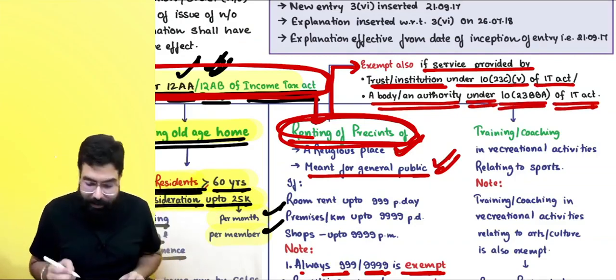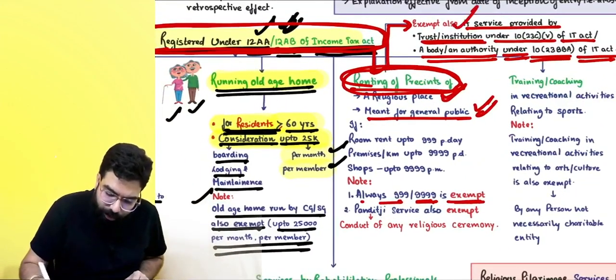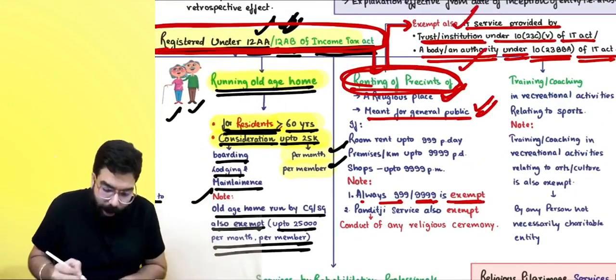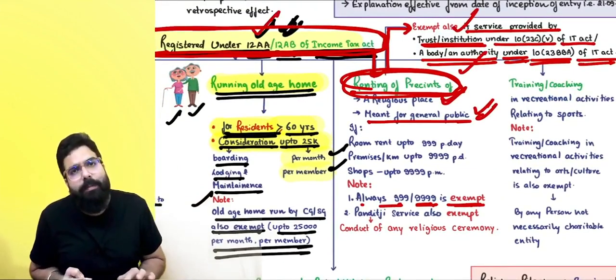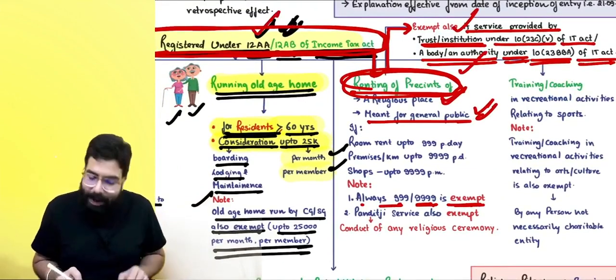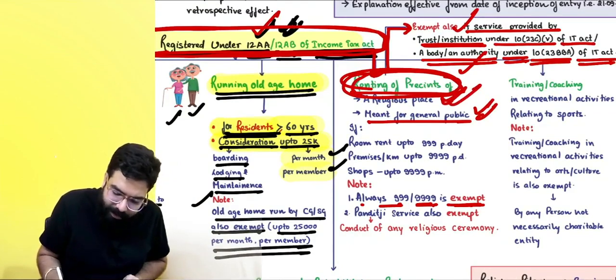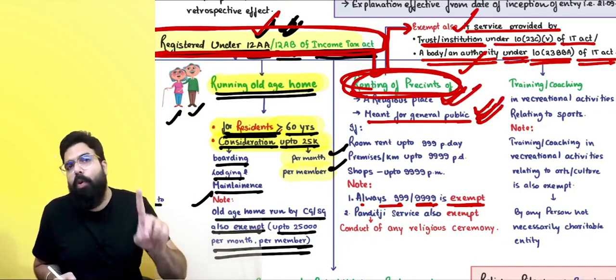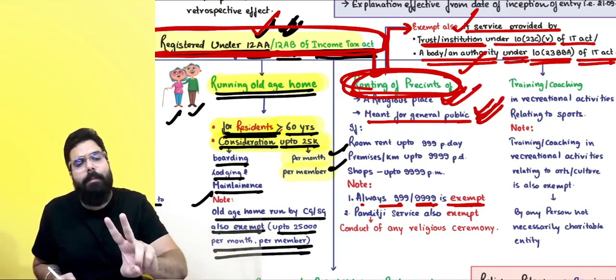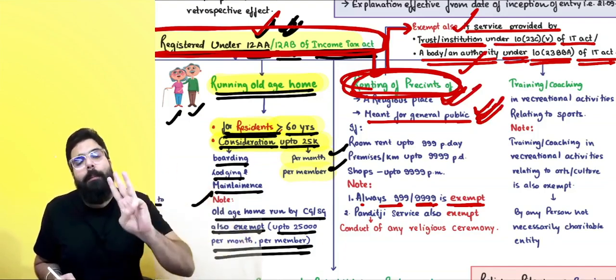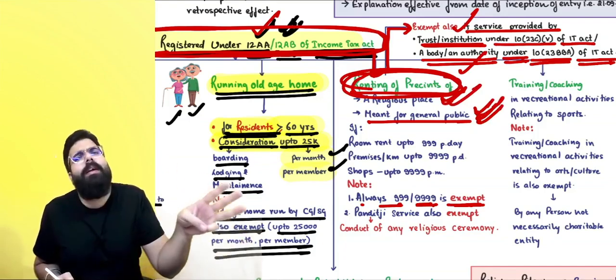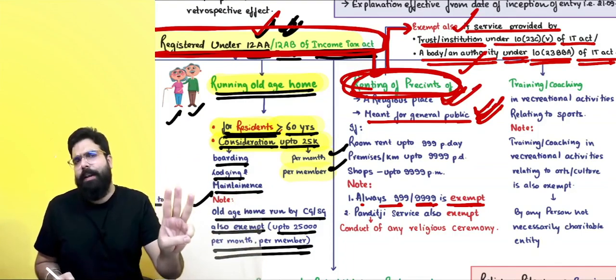Okay, sir. So if there is a trust or an institution or a body or an authority or an entity which is registered under 12AA or 12AB, and they are going ahead and renting the precincts of a religious place meant for general public, room rent up to 999, Kalyan Mandapam 9999 per day, premises they are going ahead and charging 9999 per day, then it shall be exempt.